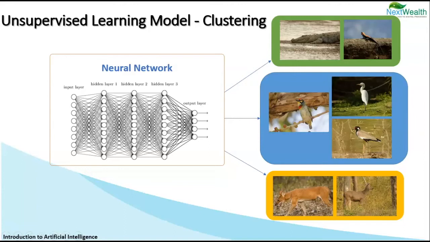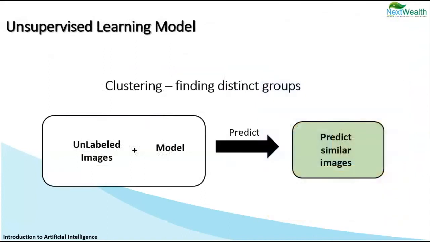I would like you to understand this important aspect. Here the work happens under no human supervisor, nor is there any knowledge of correct answers. The model iteratively makes predictions on the input data and is further used by the user. We are back with a diagrammatic representation. Okay, this is the unsupervised learning model. Unlabeled data plus a model predicts to give us predicted similar clusters.